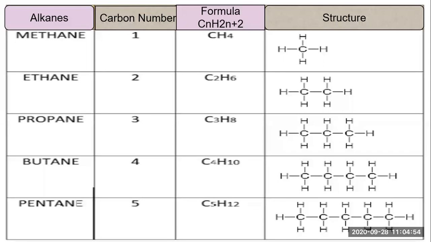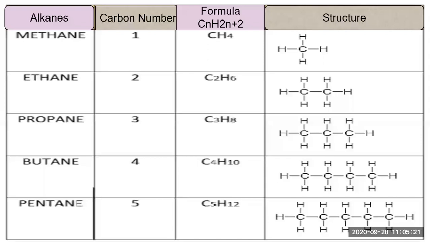Suppose you put that carbon in the formula CnH2n plus 2. Here n means the number of carbon atoms, so you write C1. Then H, you have to write H2 multiplied by n. What is this n? n is the number of carbon atoms. The carbon is 1, so you write 2 into 1, that is 2. 2 plus 2 is 4.